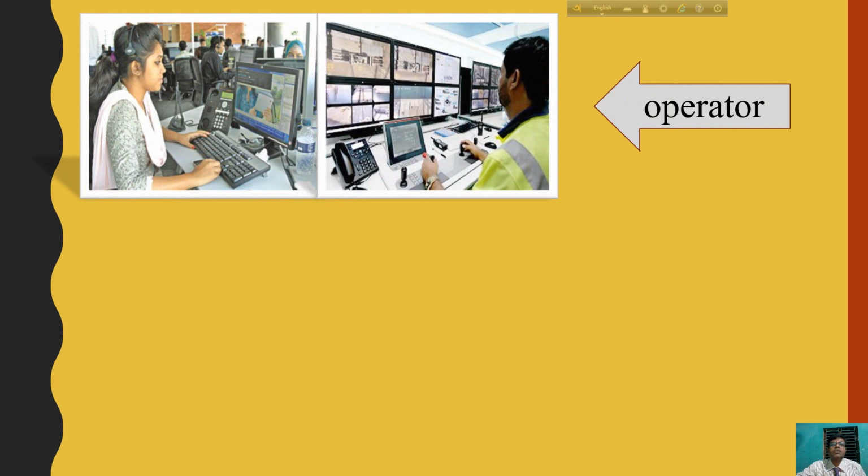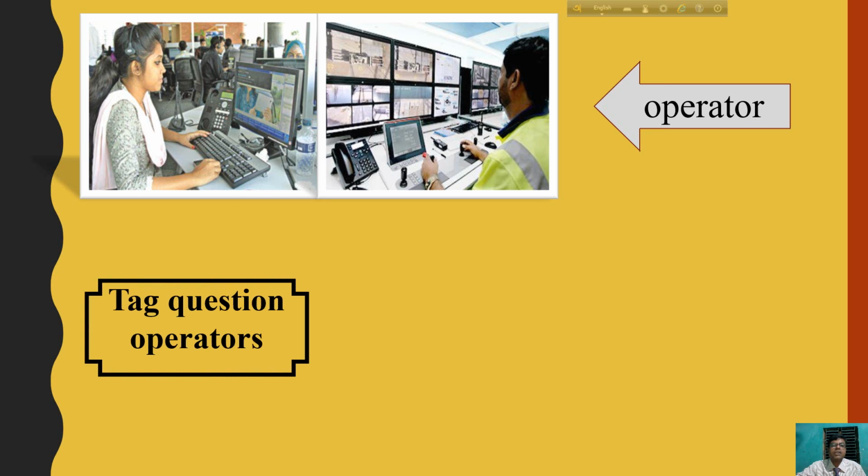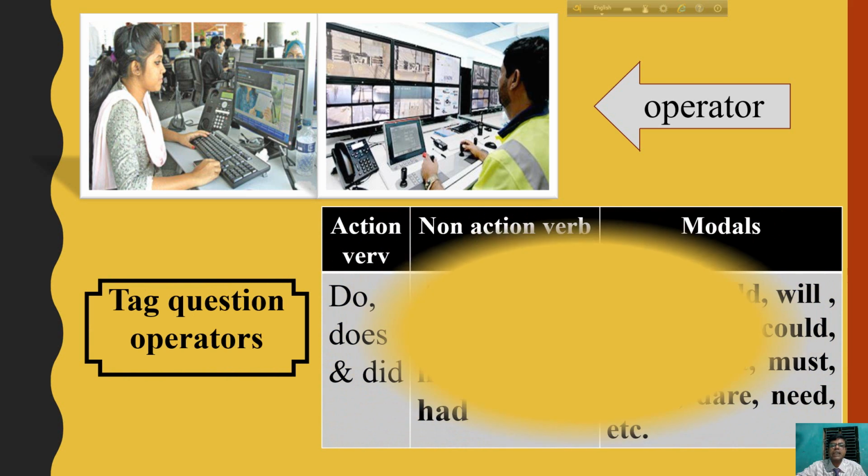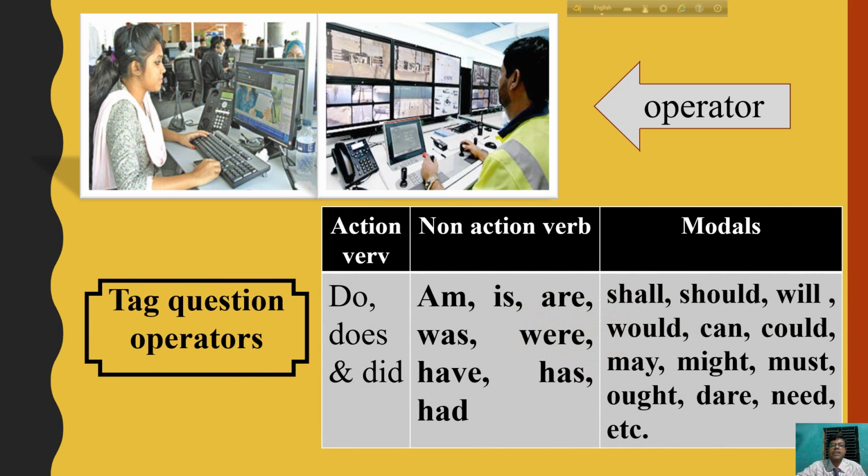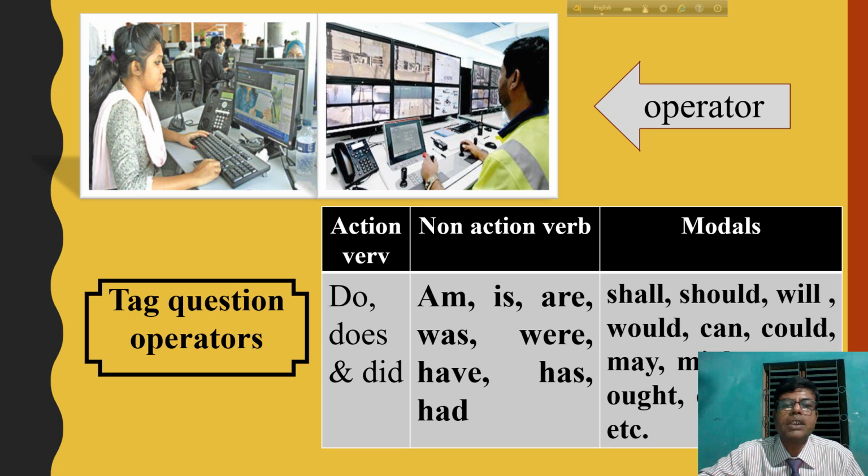Here you see two persons operating a device. So they are operators. So a tag question also has operators. There you see three kinds of operators. First one is action verbs: do, did, does. Second one is non-action verbs: am, is, are, was, were, have, has, had. And third one is modals: shall, will, should, would, can, could, may, might, must, ought to, dare, need, etc.